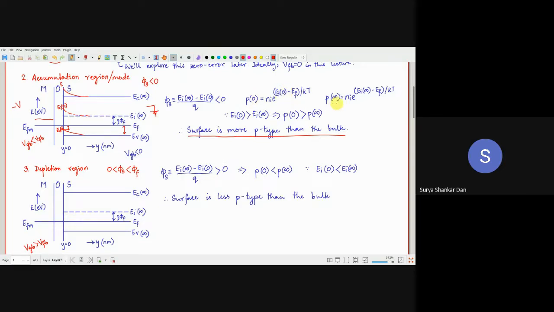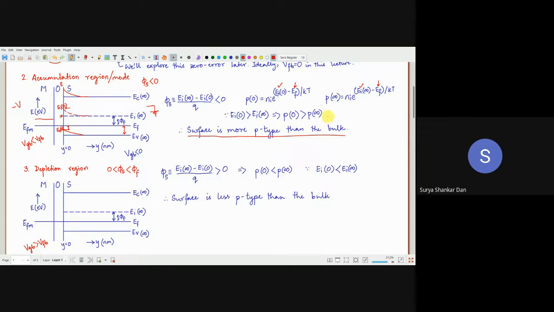Then P infinity क्या होगा? That is a standard one. Ei infinity minus EF. Now notice something. All I'm saying is that Ei0 is now higher than Ei infinity, right? Ei infinity is here, Ei0 is here. ठीक है? So that means Ei0 is larger than Ei infinity. EF remains the same in this equation. So obviously Ni e to the power of Ei0 by kT, and here is Ni e to the power of Ei infinity by kT, out of which this one is larger than this one. So clearly P0 will be greater than P infinity.